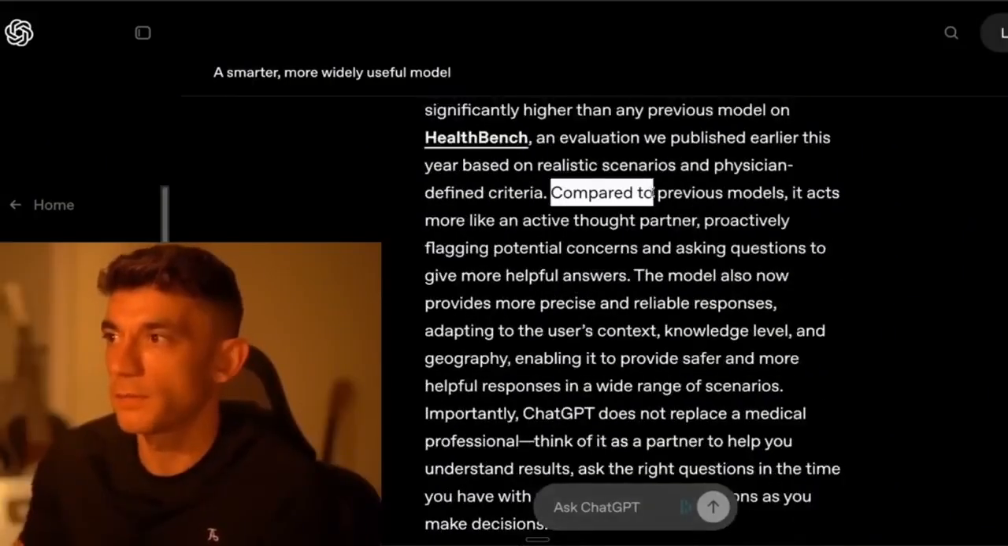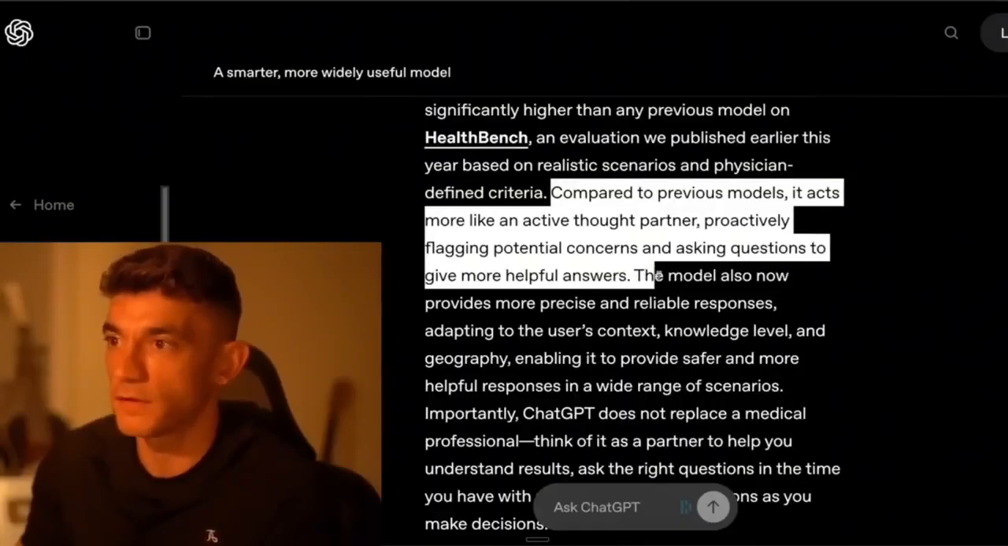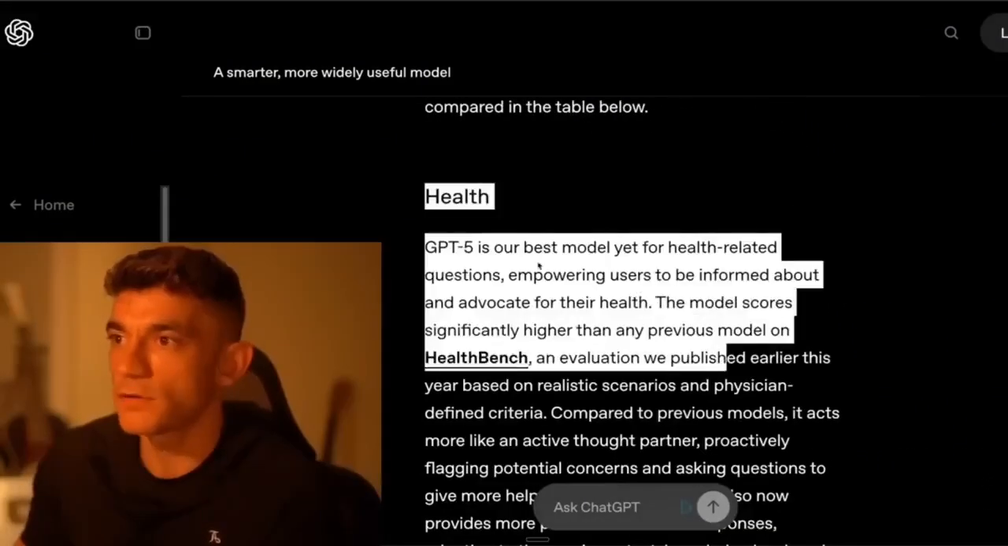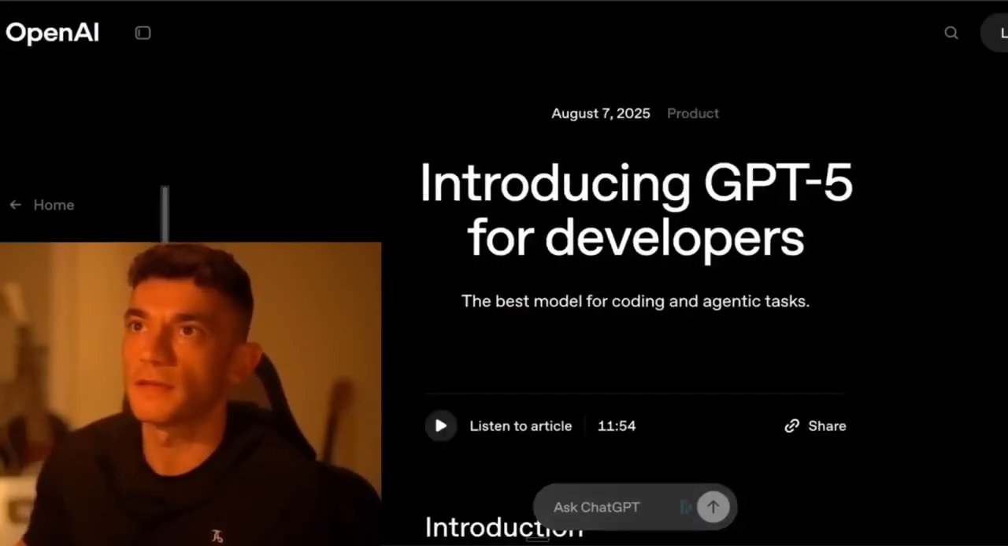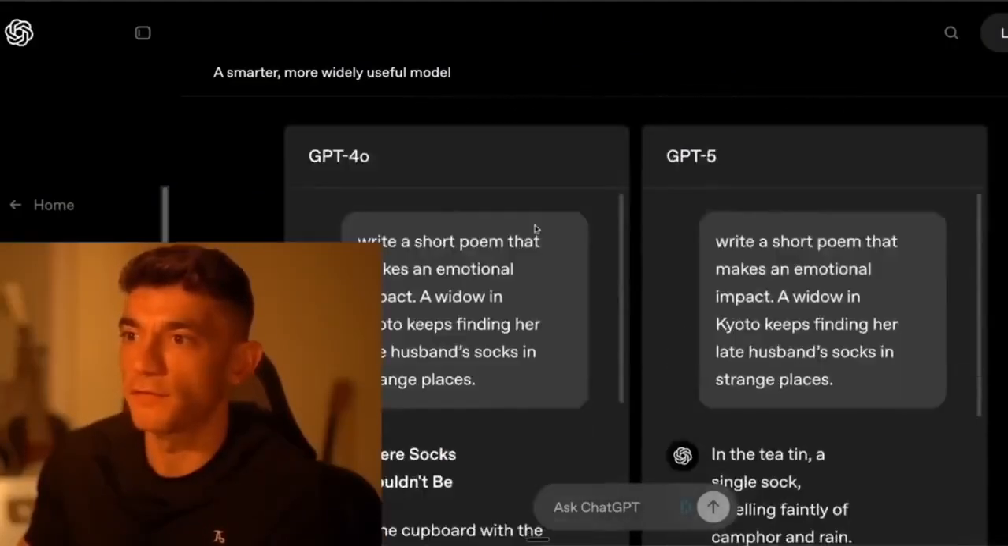But this is interesting. Compared to previous models, it acts more like an active thought partner, proactively flagging potential concerns and asking questions to give more answers, blah, blah, blah. I wonder if, for example, some people going to the GP and that sort of thing, whether they're just going to turn to ChatGPT for the health-related stuff.